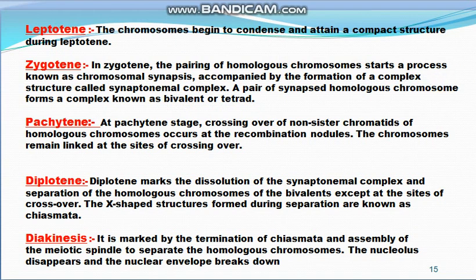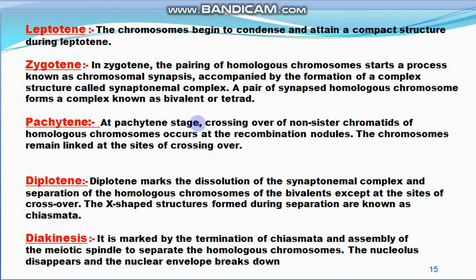It means after leptotene, when chromosomes are condensed, in zygotene two homologous chromosomes get paired and a synaptonemal complex is formed, and this forms a complex known as the bivalent or the tetrad. Tetrad means 4 chromatids, they become together, and bivalent means 2 chromosomes, they become closer. And the next stage of prophase first is pachytene.